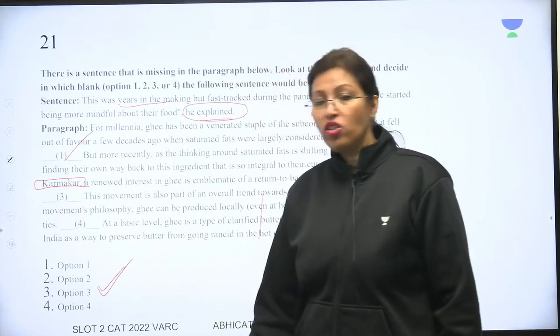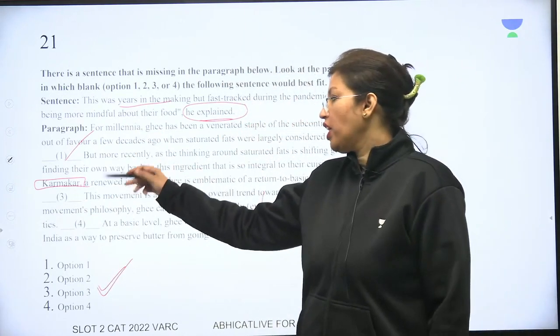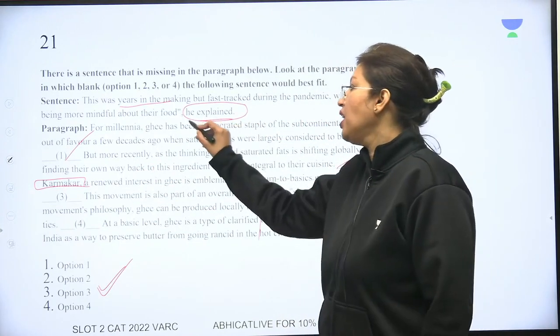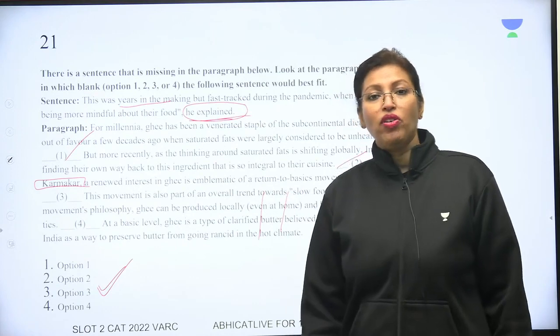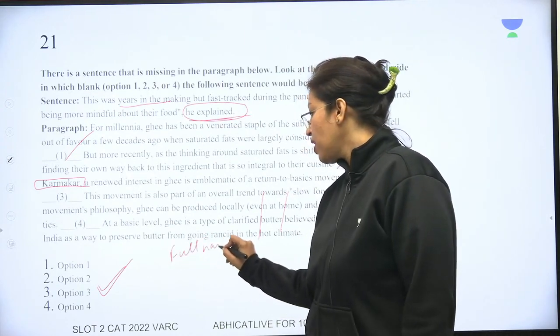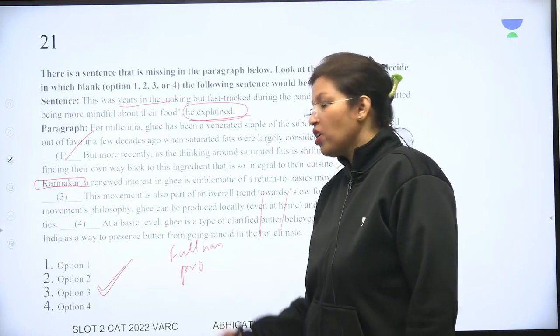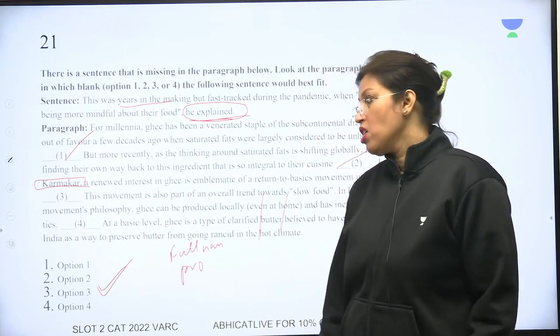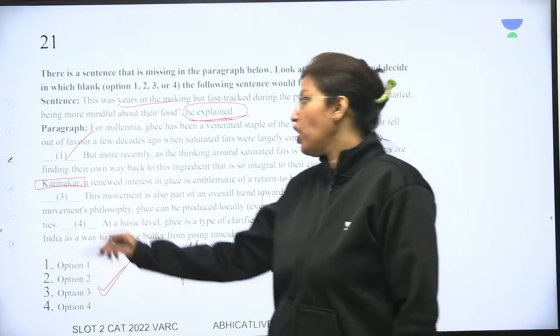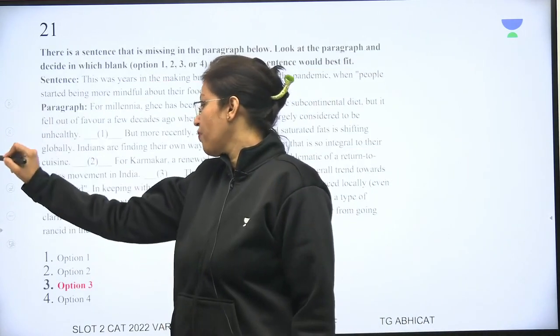Option 3, immediately before it, mentions Karmakar, and immediately after it says he explained. Remember when we were talking of parajumbles, we said full names first and then pronouns. Nouns and pronouns, you remember? So Karmakar and he explained will fit in very beautifully. So this will be our correct answer.